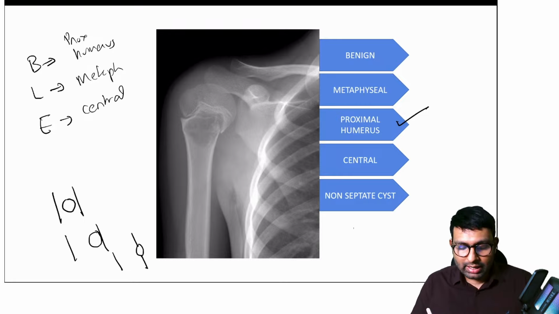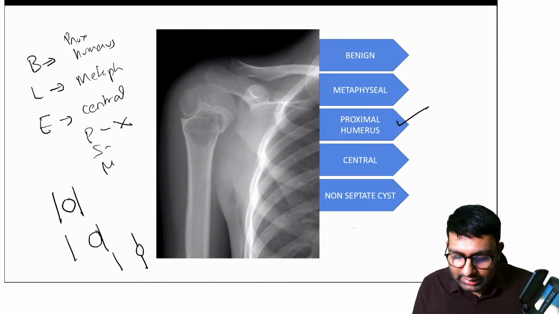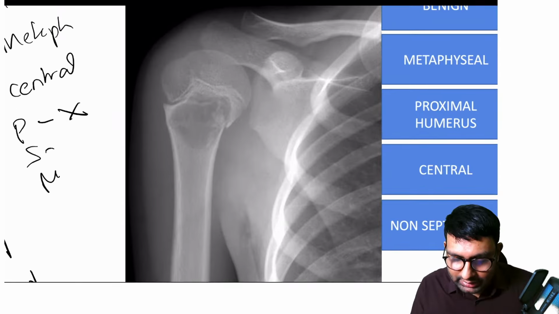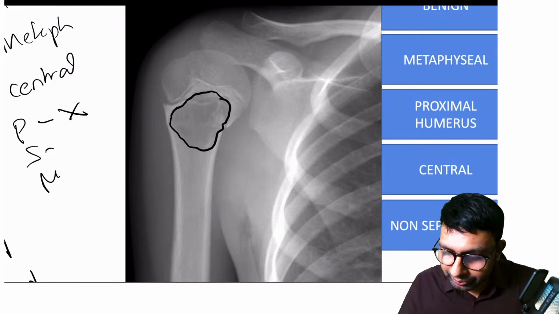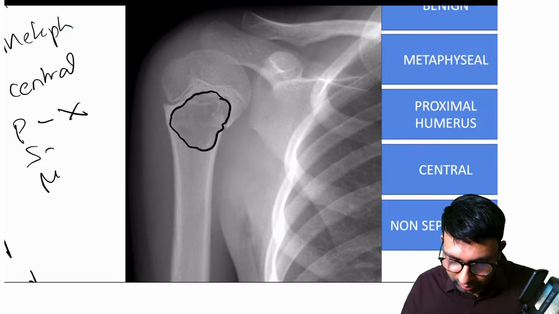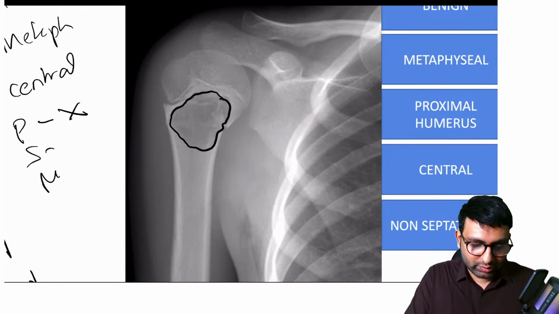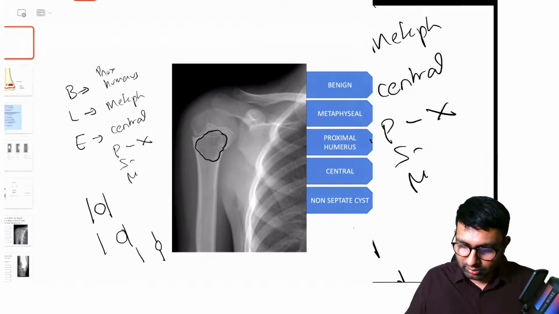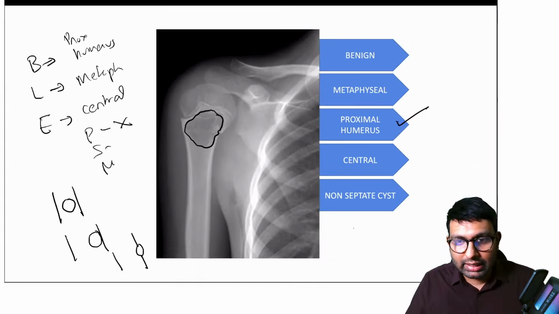Then PSM stands for periosteal. Periosteal reaction is not seen. The special feature that you can see is that this cyst is almost clear. There is no evident cyst that you see. Central, correct.